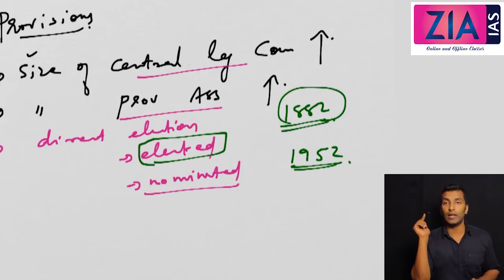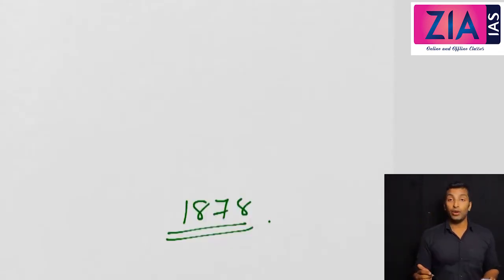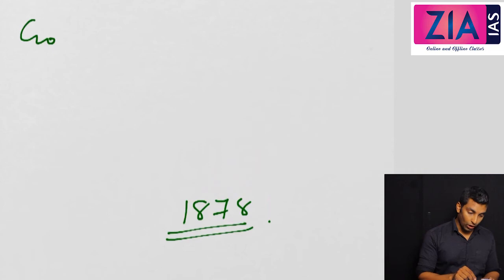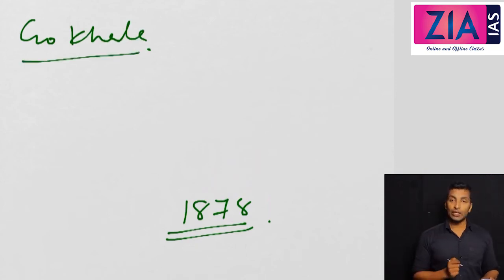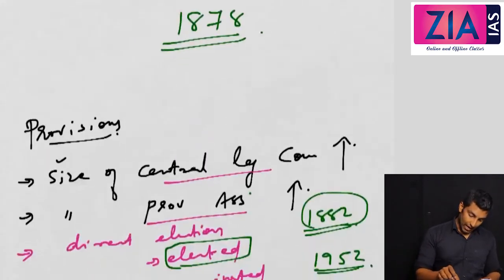So the point I need to tell you is, election is there, but it is not based on adult suffrage. It is only based on limited suffrage, and only a few people are going to vote and very few people are going to contest elections. There is a very famous statement by Gokhale: the educated class is the obvious leader of society.